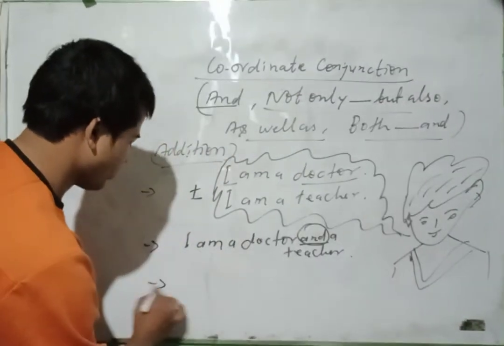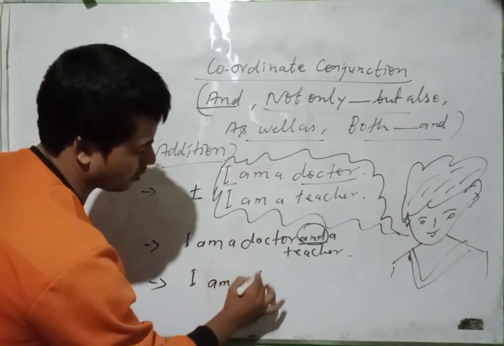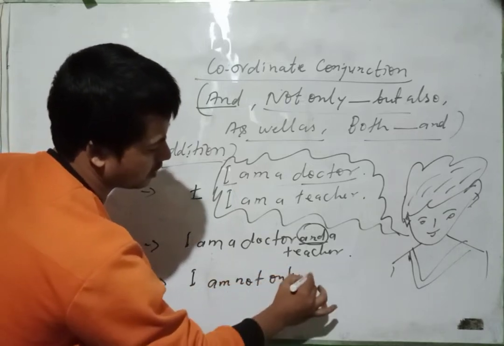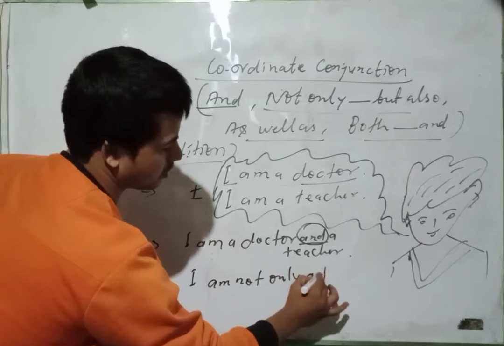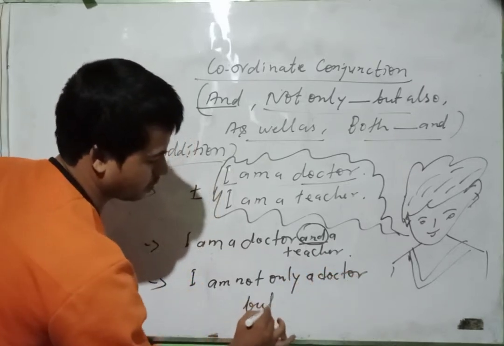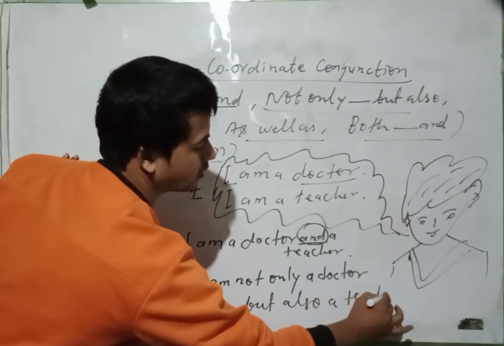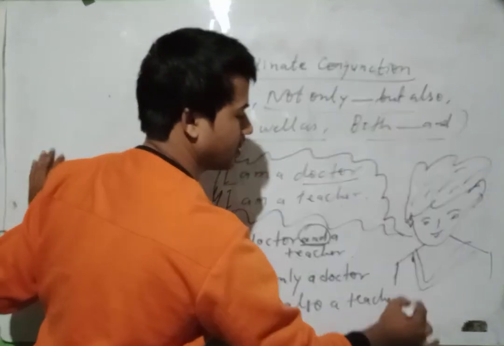Okay. Now he is saying that "I am not only a doctor but also a teacher." In this way you can say that.